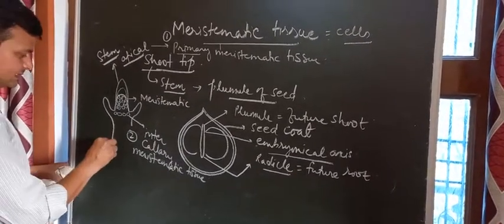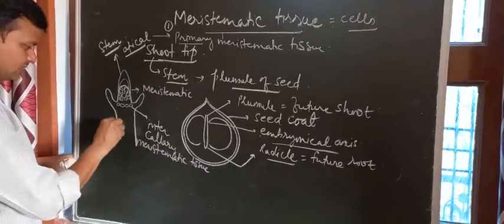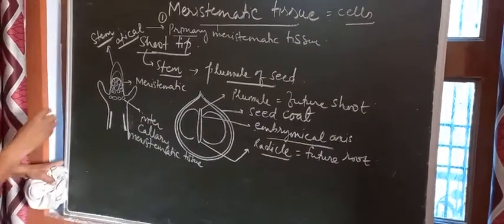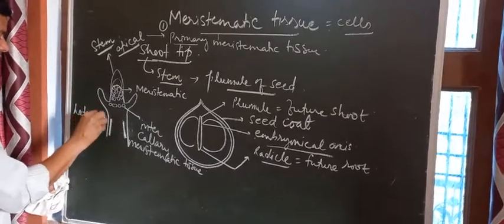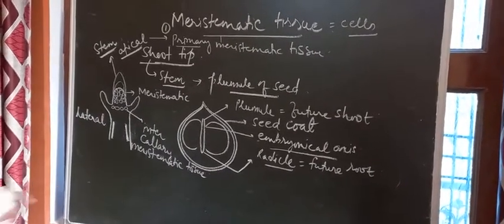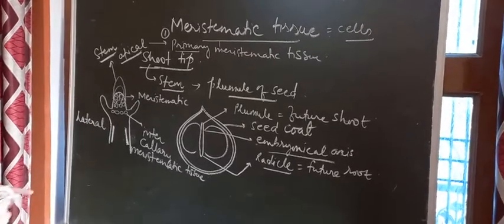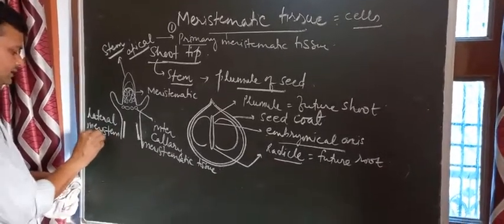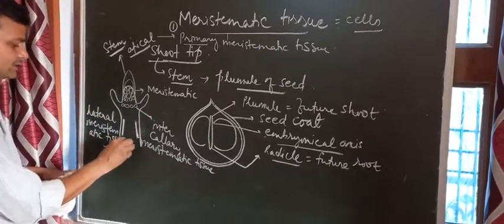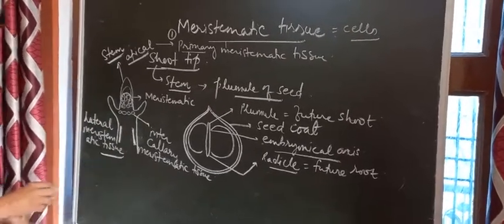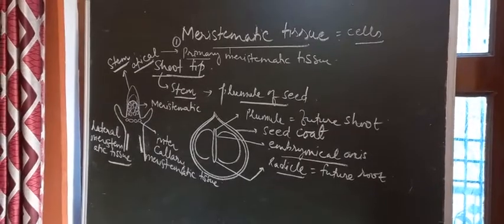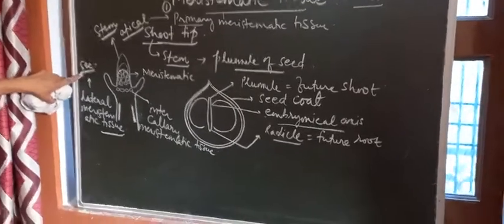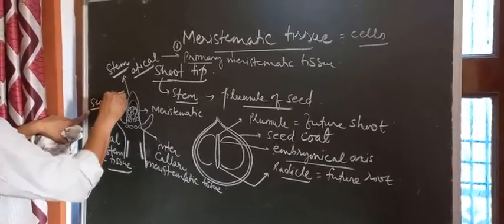Some are forming later. When the stem elongates, they will form at the margin here, and the margin is called lateral, L-A-T-E-R-A-L, right? They are responsible for the thickness of the stem or a branch, and they are called lateral meristematic tissue, and they are forming later. So this will be an example of a secondary meristematic tissue. I have written this in short as SEC, secondary meristematic tissue.